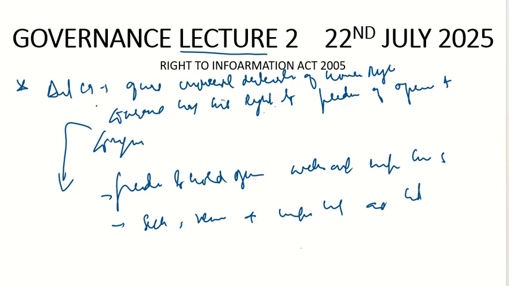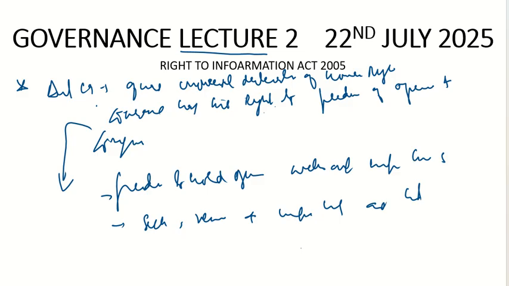So the idea of the right to information is given under Article 19, that everyone has the right to ask for, seek, and receive information, and impart ideas about it.